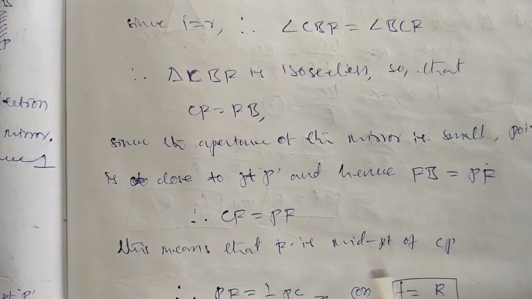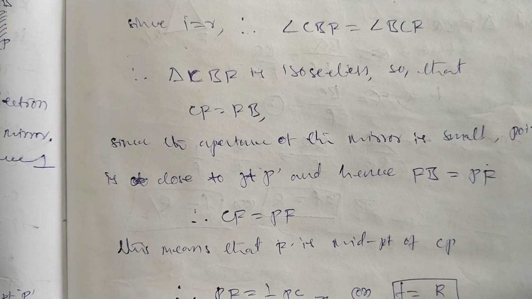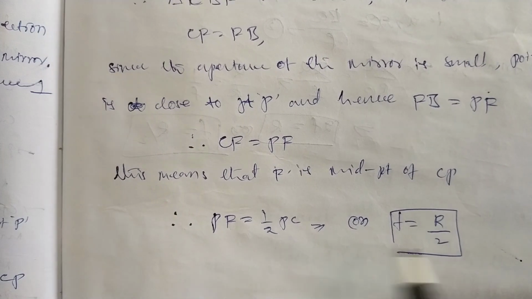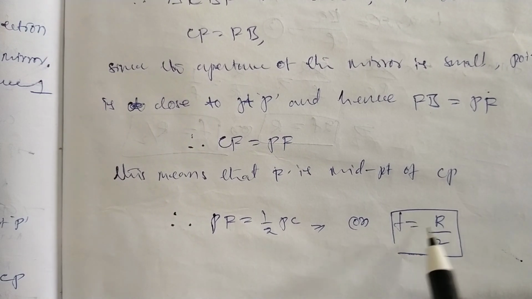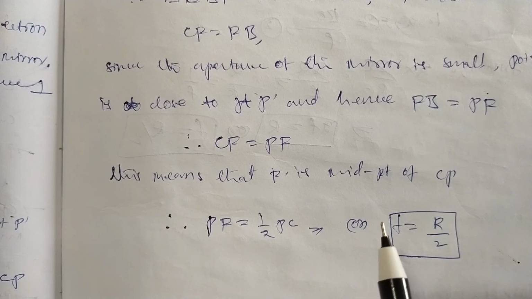PF is the midpoint of CP, so PF is equal to 1 by 2 PC. With PF as F and PC as R, F is equal to R by 2. This is the relation for concave and convex mirrors.